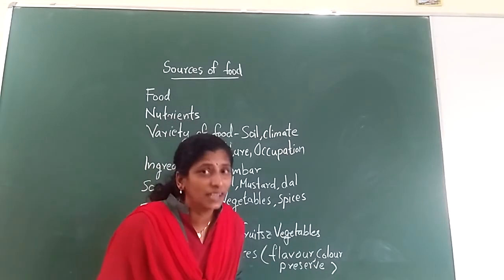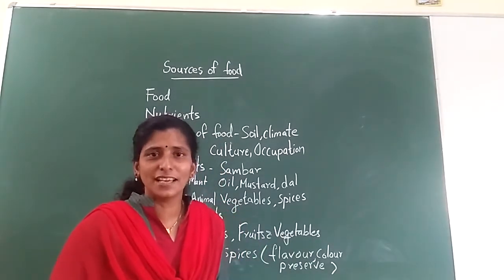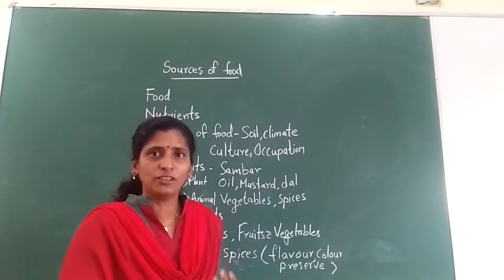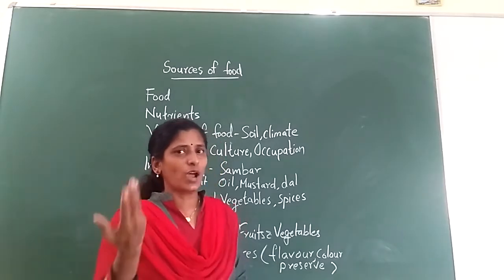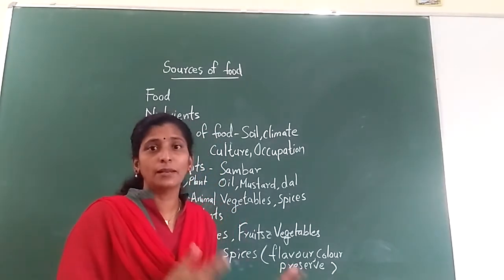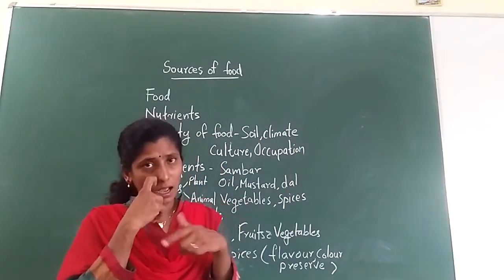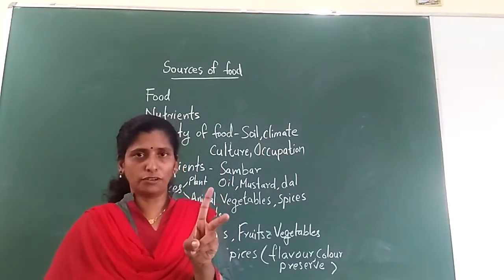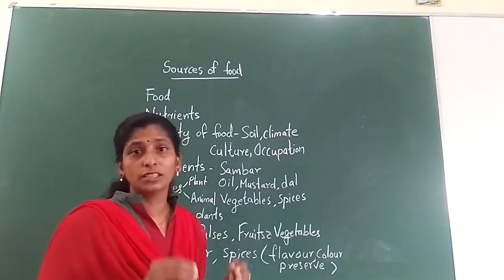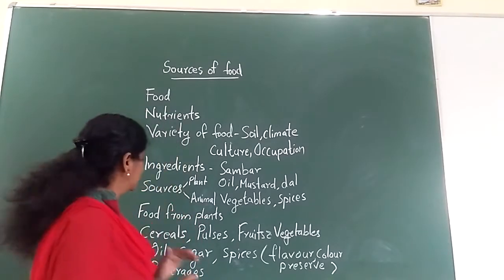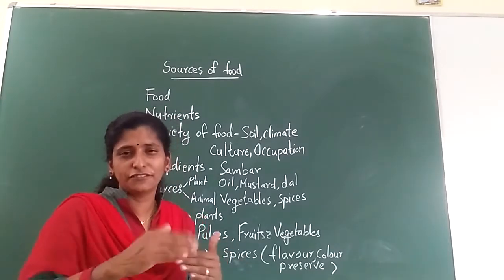For lunch I had nice biryani. Okay. To make biryani, what is it? Chicken. Is it? So chicken, from where did I get it? Is it from plant or from animal? Yeah, it's from animal. And I like egg too much. So egg is from where? Animal. And milk. So some food we are getting from animals and some food we are getting from plants. There are two sources of food. They are plant and animal. Today we are going to discuss the plant sources of food. See here, food from plants mainly we can divide into different groups.